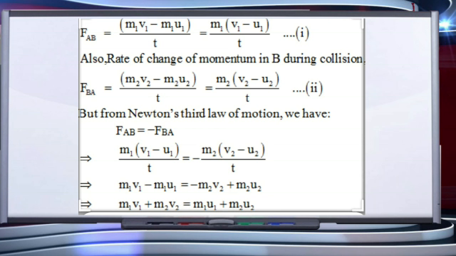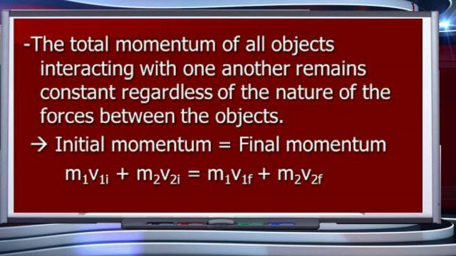After solving it, finally we get m1v1 plus m2v2 is equal to m1u1 plus m2u2. So finally we can conclude that the total momentum of balls A and B remains unchanged, or conserved, during their collision when no external force acts on them. That is, initial momentum is equal to final momentum.